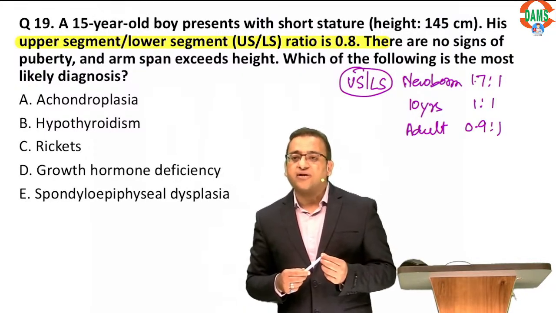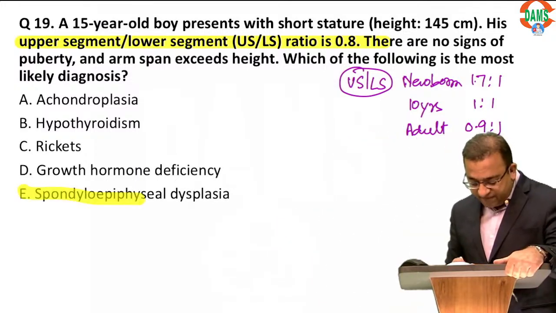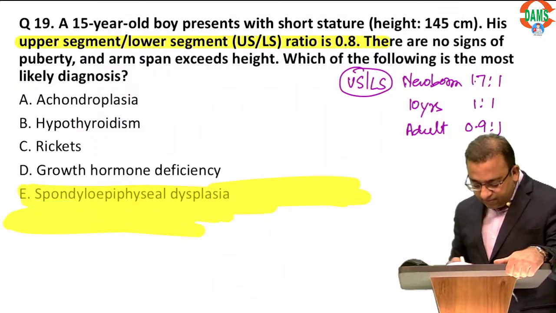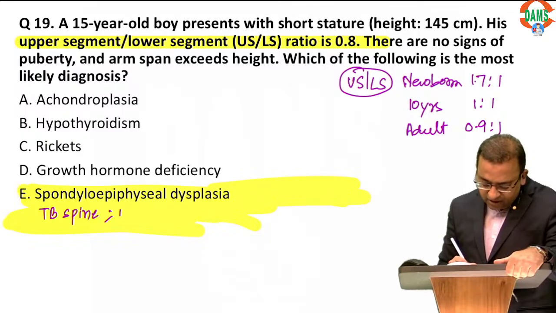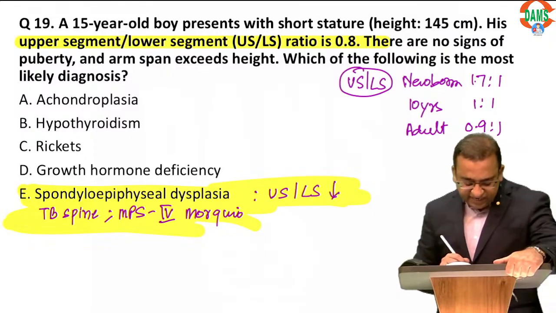Okay, Dr. Rizwan and Dr. Neha. So remember, in spondyloepiphyseal dysplasia and TB spine because of collapse of a vertebra and mucopolysaccharidosis type 4, which is called the Morquio disease, the upper segment lower segment ratio is reduced for that age.